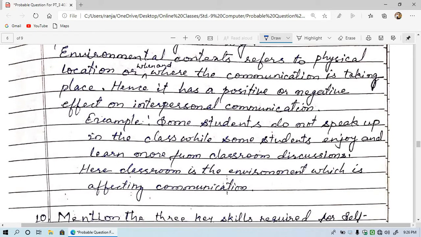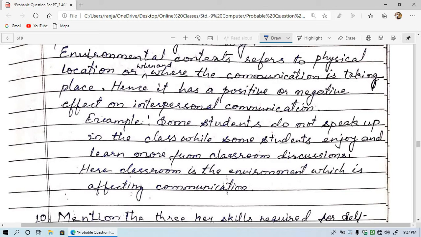Hence, it has a positive and negative effect on interpersonal communication. Means, depending upon when and where the communication is taking place, the communication is affected positively or negatively. For example, some students do not speak up in the class while some students enjoy and learn more from classroom discussion.